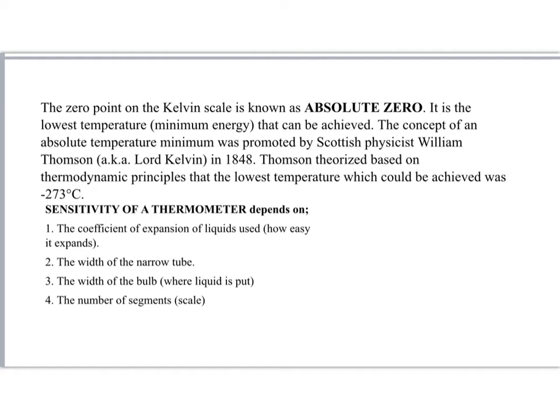The sensitivity of a thermometer depends on four concepts. One, the coefficient of expansion of the liquid we use: the more easily it expands, the more sensitive the thermometer. Two, the width of the narrow tube: the narrower it is, the more sensitive. Three, the width of the bulb where the liquid is put: if it is bigger, then it is more sensitive. And four, the number of segments on the scale: if it is more, then it is more sensitive.